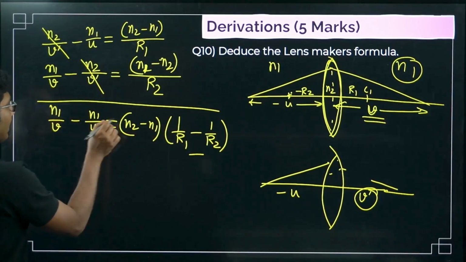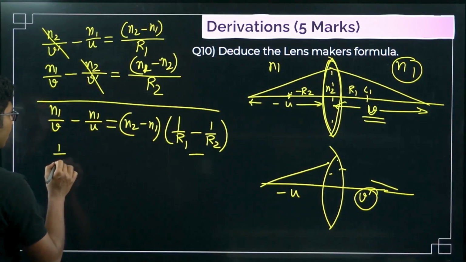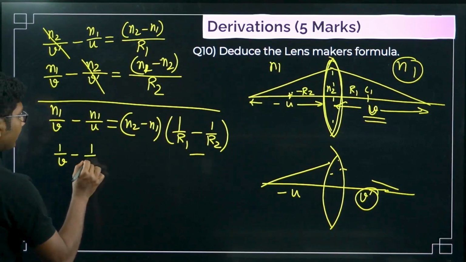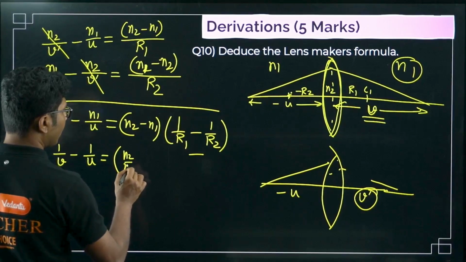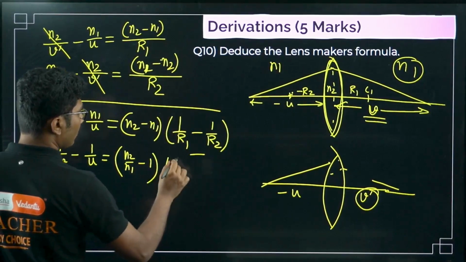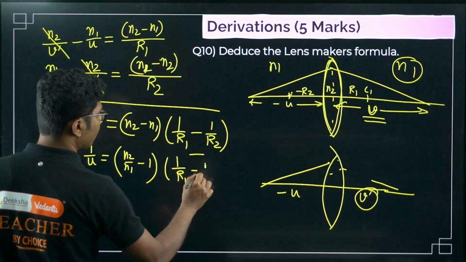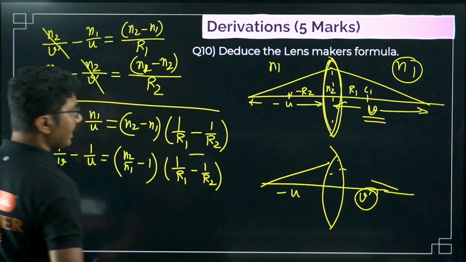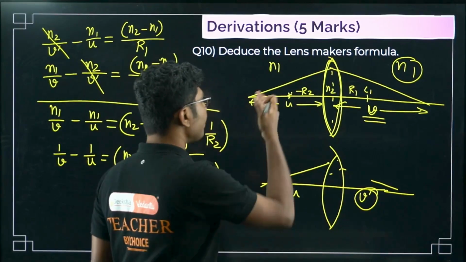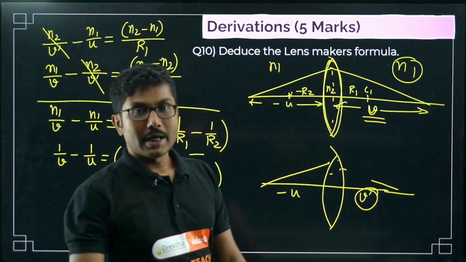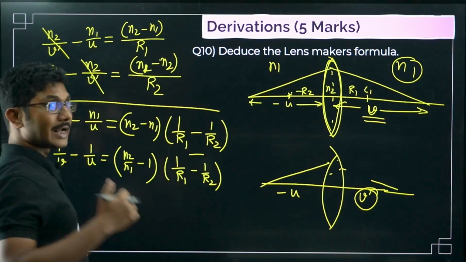Now N1 should be common from both sides. So 1 by V minus 1 by U equals N2 by N1 minus 1, times 1 by R1 minus 1 by R2. Now the definition of focal length f says that if the object is kept at infinity, then wherever the image forms, that is the focal length.